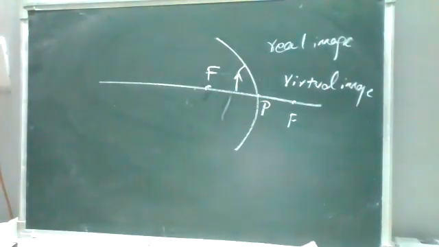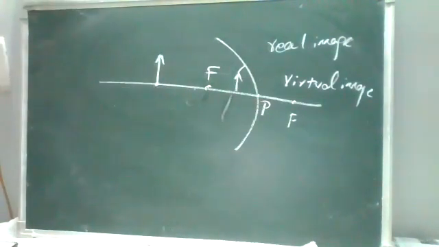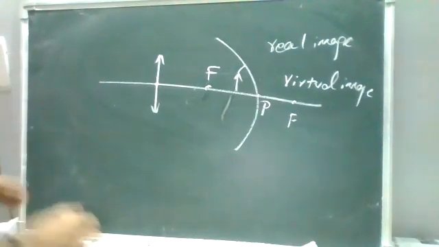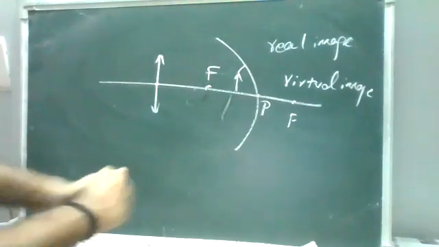Now for example, when we place the object on the center of curvature, the image also forms at the center of curvature. There are some ray diagrams. Okay, when problems come we can discuss them. I will give you this sheet. Okay, right. So there is one more thing.